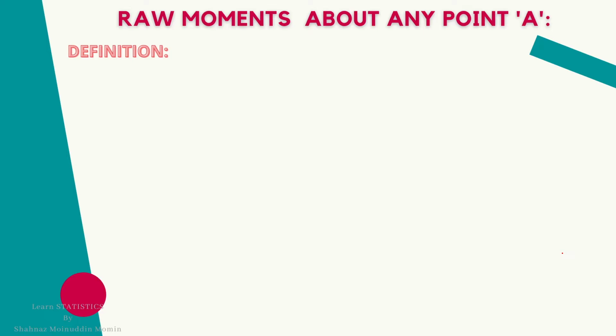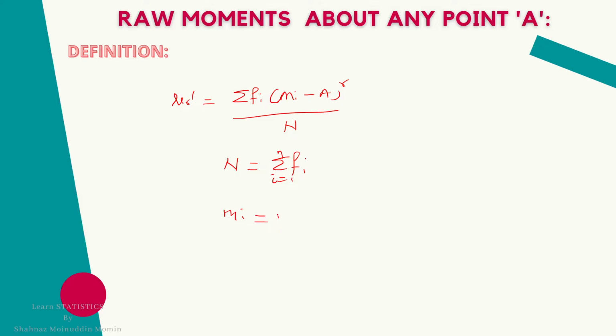For the continuous data, the raw moment about any point A is given by mu r dash is equal to summation fi into mi minus a raised to r divided by n. Here n is the sum of frequencies and mi is nothing but the midpoint of the ith class.